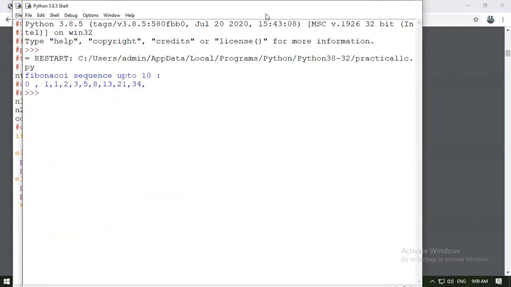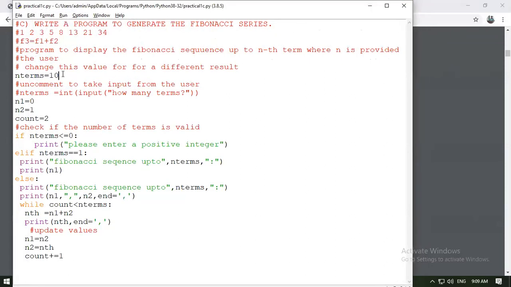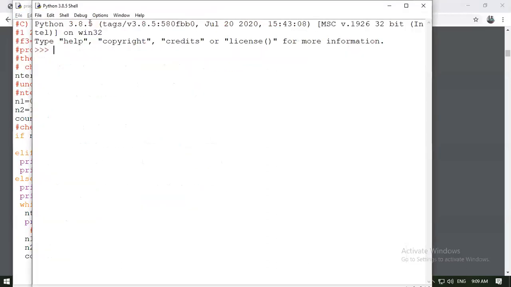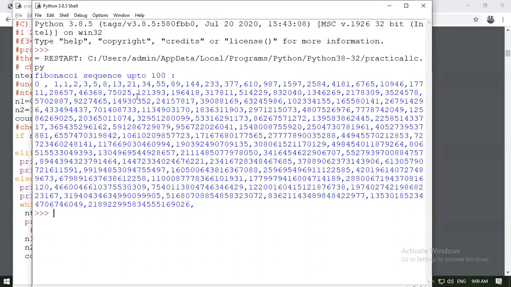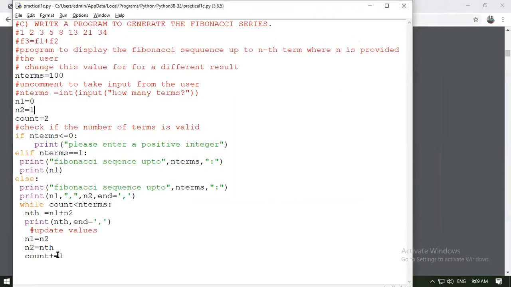I'm just changing the n terms. I'm passing the terms as 100. Let's check whether we are getting a different output or not. You can notice the changes: Fibonacci sequence up to 100 terms. So depending upon your input, it will generate the appropriate output. I hope this code is clear.